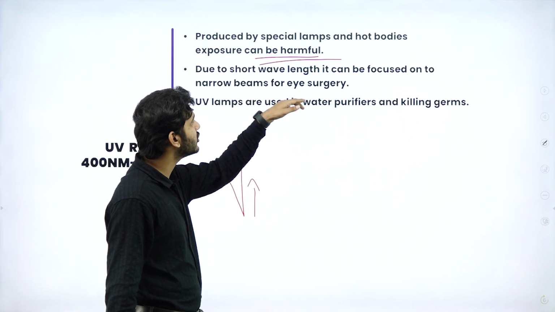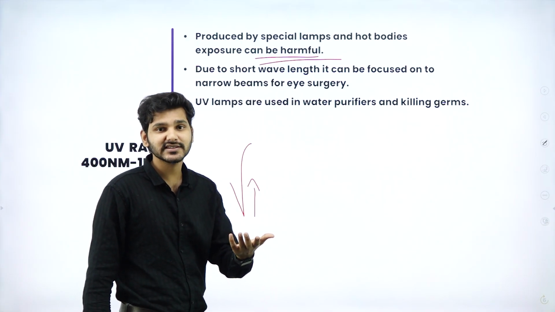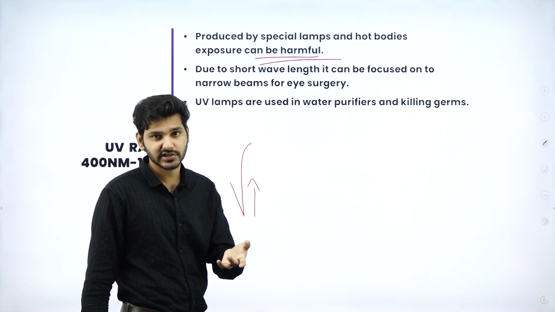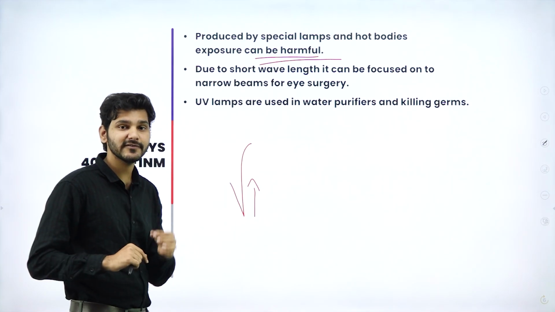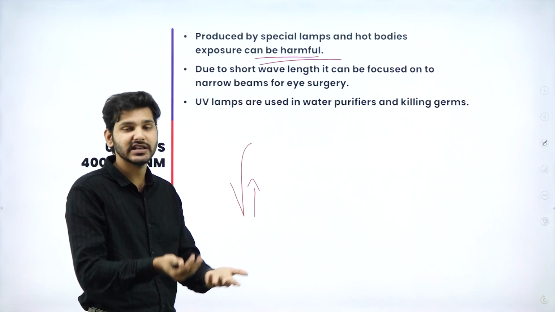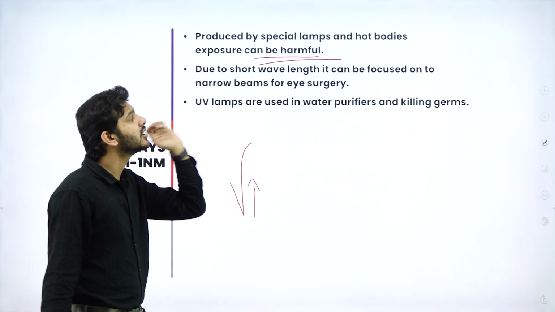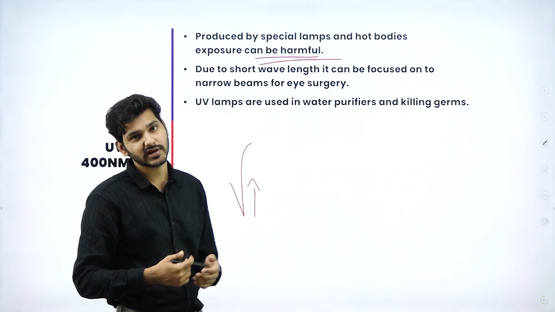Because it has very low wavelength, it can be focused and used as a tool for eye surgery. If you have any eye surgery, they will focus a beam of UV rays to cut off any tissues, or to vaporize any tissues. And finally, UV lamps are used in water purification.